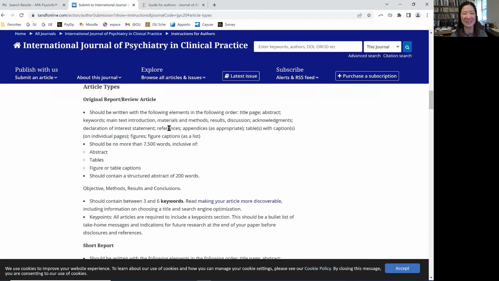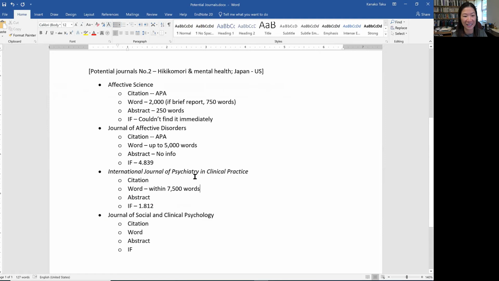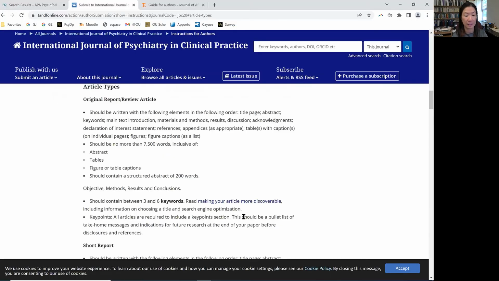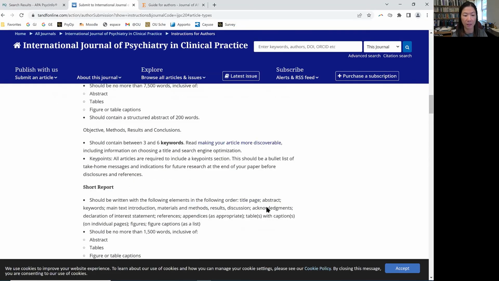Usually I don't actually check if references or tables would be included. I just assume inclusive. Right now it says including abstract, tables, and everything. I just assume it's always included, abstract 200 words, because if not, I can always add it later. So it's no big deal. Abstract 200 words, so it's good. And now I think all the information is there.